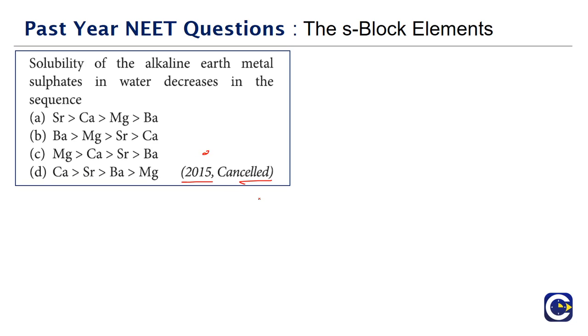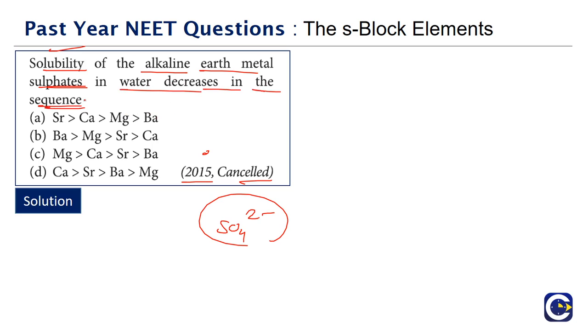Next, we have a question that has come in again, the 2015 cancelled paper. The solubility of alkaline earth metal sulfates. Alkaline earth metal sulfates means what? The sulfates of the second group elements. So here if you look at it, they are not giving us beryllium, they are giving us magnesium, calcium, strontium, barium. The solubility of alkaline earth metal sulfates in water decreases in the sequence.